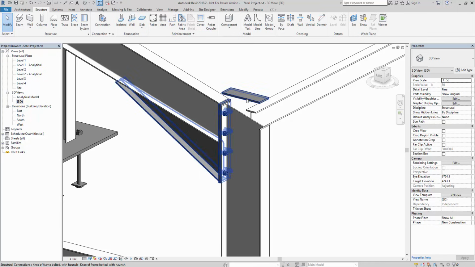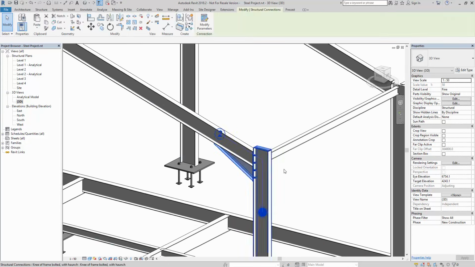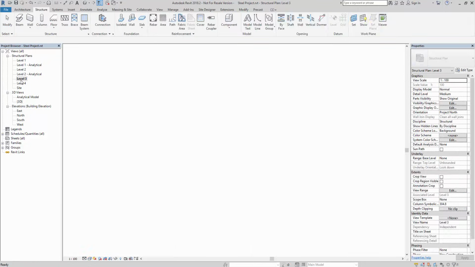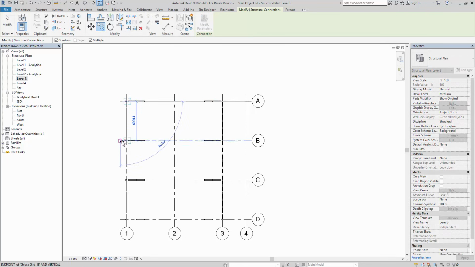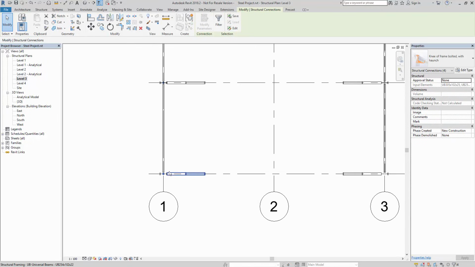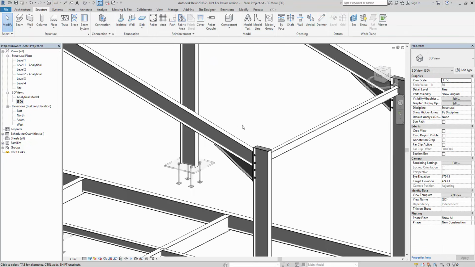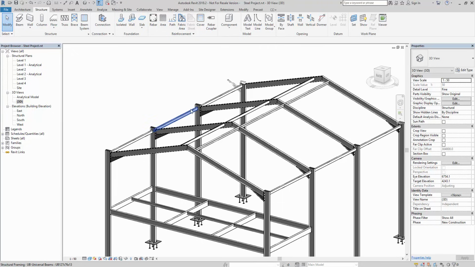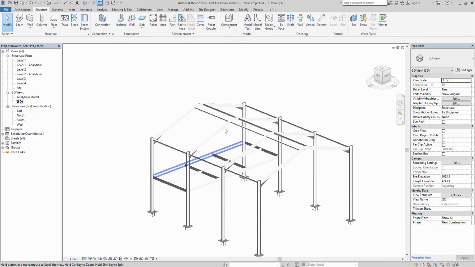What you'll start to see sometimes is that Revit just doesn't graphically update, but if we change it to coarse and then back to fine, you will see that it starts to update that connection. So if I select that connection, go to level 3, you'll see the connection is highlighted, and I'm just going to copy that into position here and here, and then with that in position I'm going to highlight it, select all instances visible in the view. That should select the 4, and then I should be able to mirror along the grid line, have a look in 3D, and we've now got, it does take a little while just to calculate and update, but we've now got the apex or the haunch connection in place.